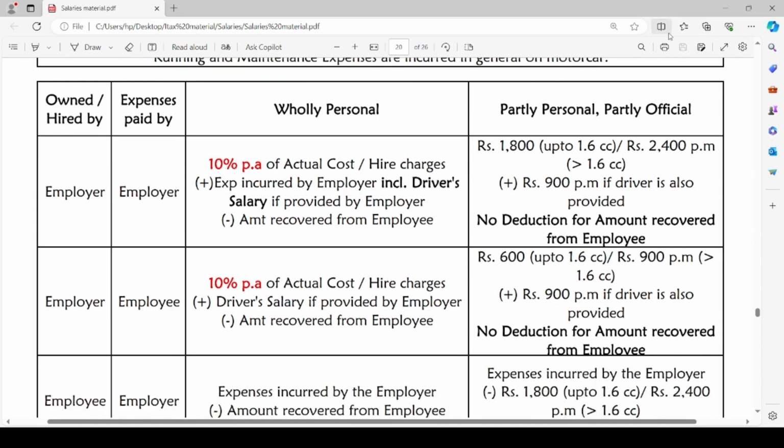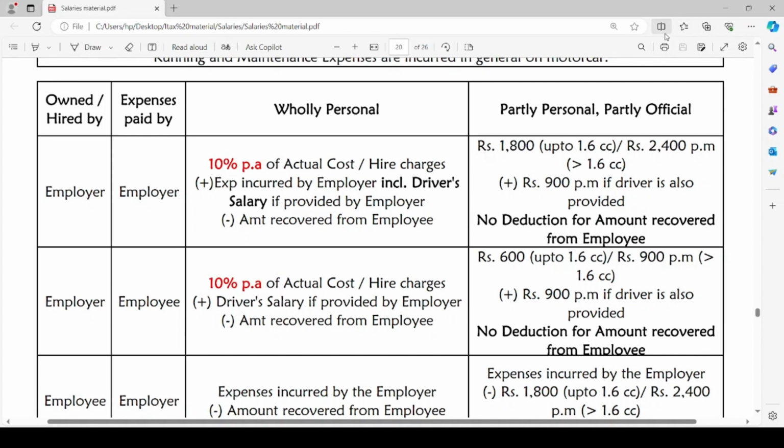If the car is owned by the employer but expenses are paid by the employee, then we will just take the amount which is attributable towards wear and tear, that is 10% per annum of actual cost or the hire charges, as the case may be. To this we will add driver's salary if it is provided by the employer. From this we will deduct amount recovered from the employee.